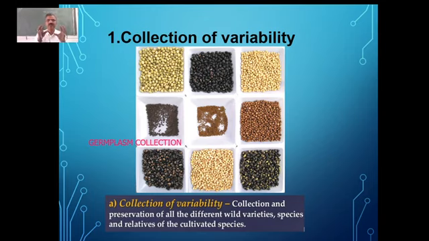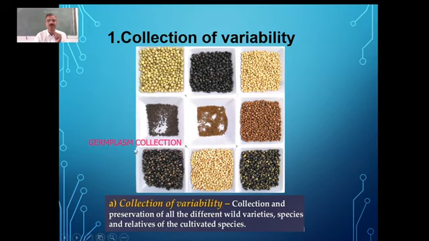That's why this collection and preservation of all the different varieties, which includes the wild varieties and the cultivated varieties, then the species and the relatives of the cultivated species, is what we call collection of variability, which is also called germplasm collection.